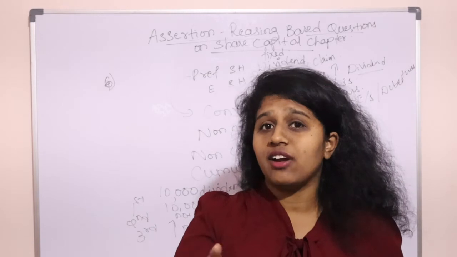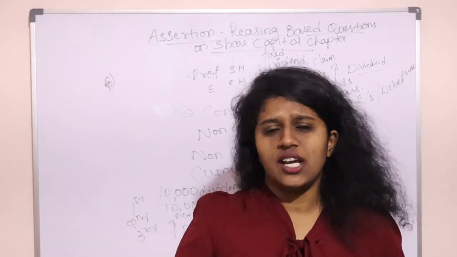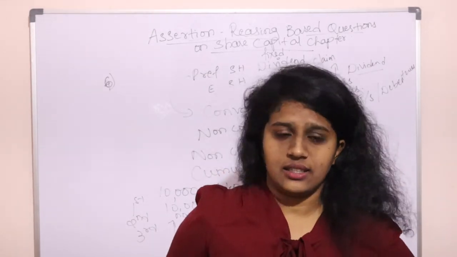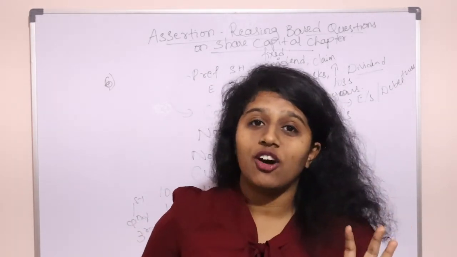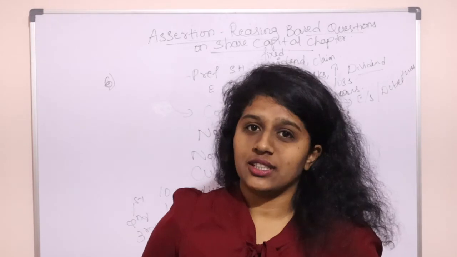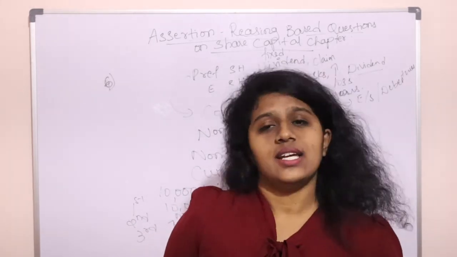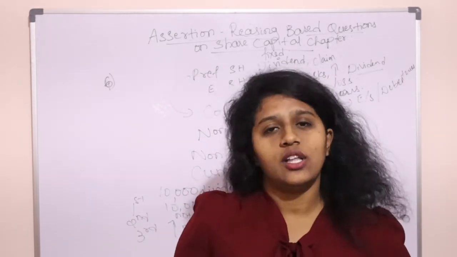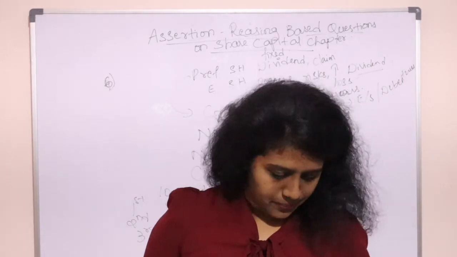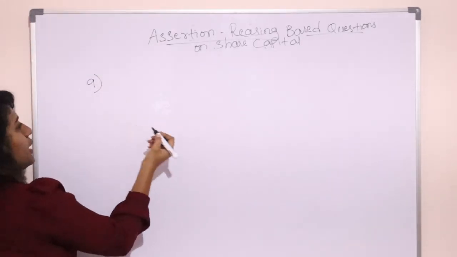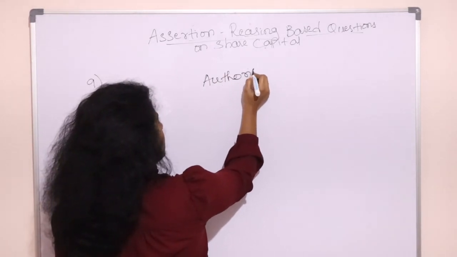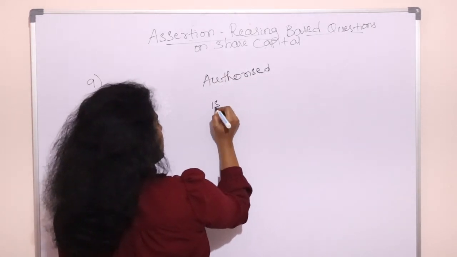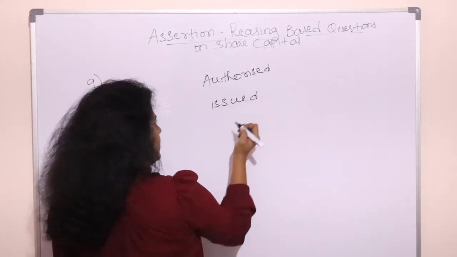Your shares' market value might increase in the stock exchange. Yes, all of these are correct reasons. So equity shareholders are the people who get maximum reward and who take maximum risk. So reasoning is correctly explaining the assertion. Both are true and it is correctly explaining. For the 9th and 10th questions, I'll explain the meaning of authorized capital and the meaning of issued capital, then you will better understand.